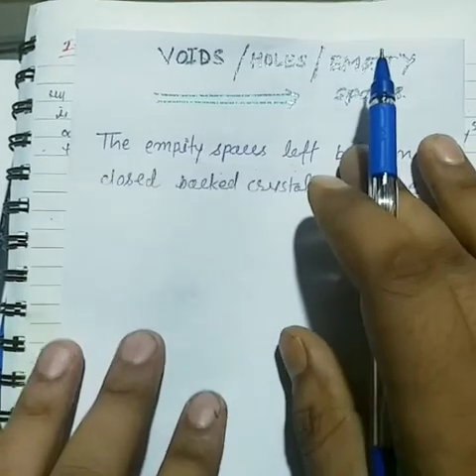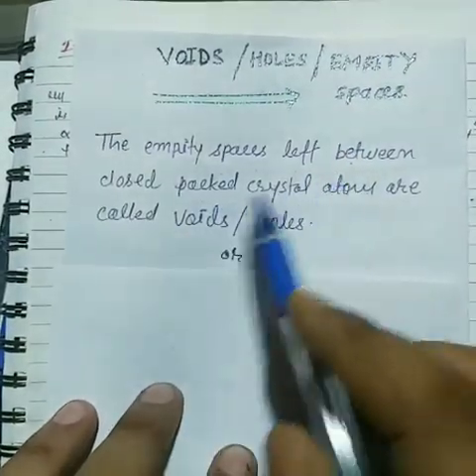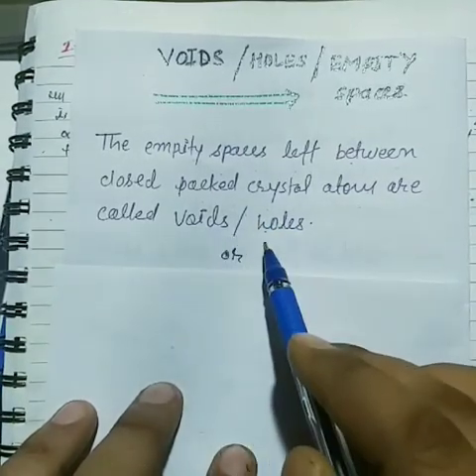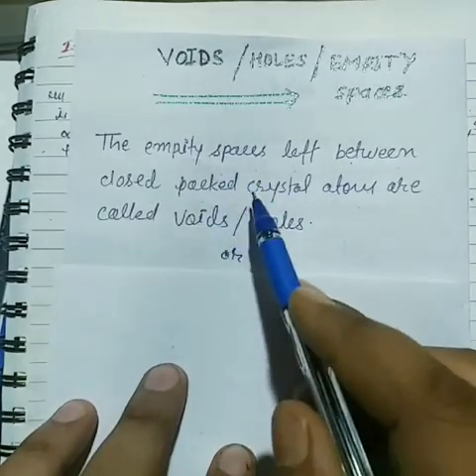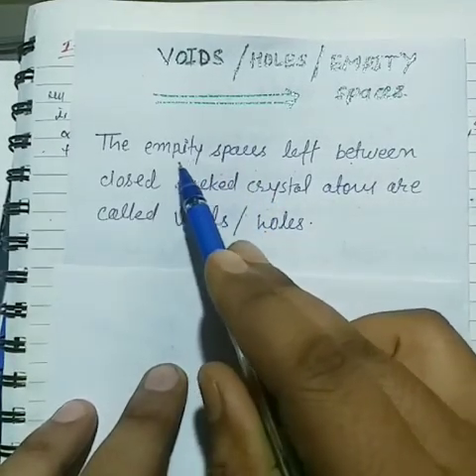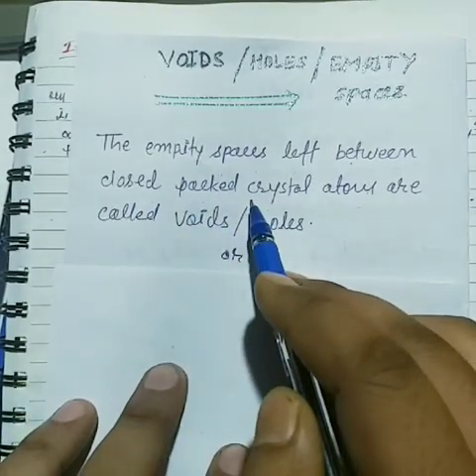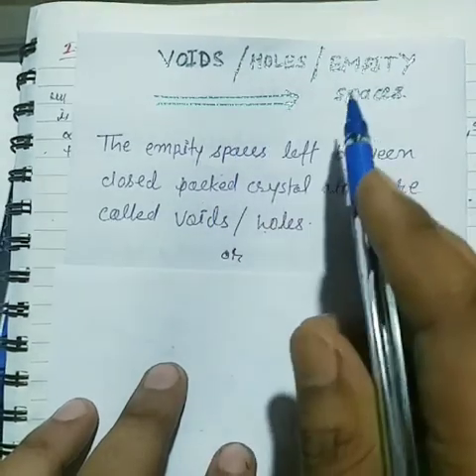So what is the definition? The empty space left between close packed crystal atoms is called voids, holes or empty space. Now this definition depends on two terms: first, empty space, and second, close packed crystal. So what is the basic sense of voids or holes or empty space?